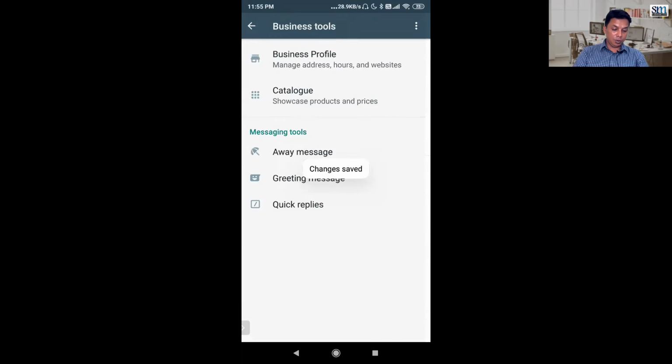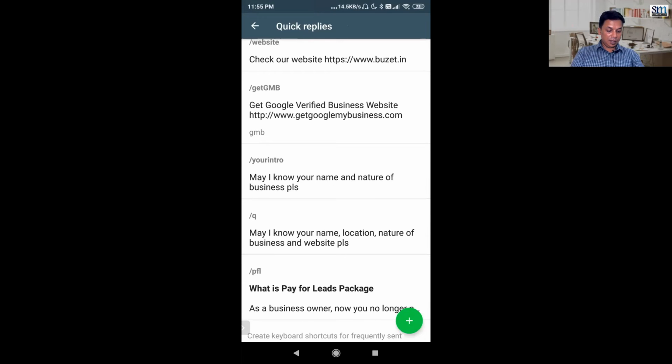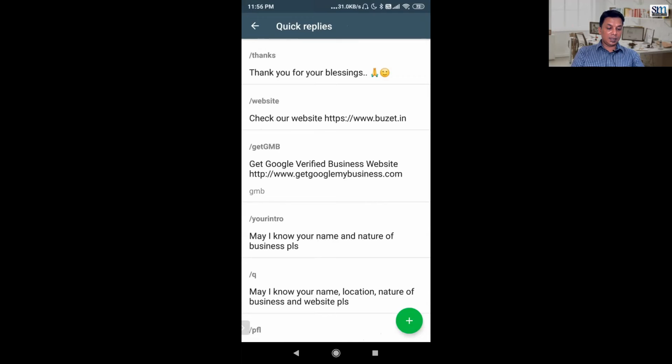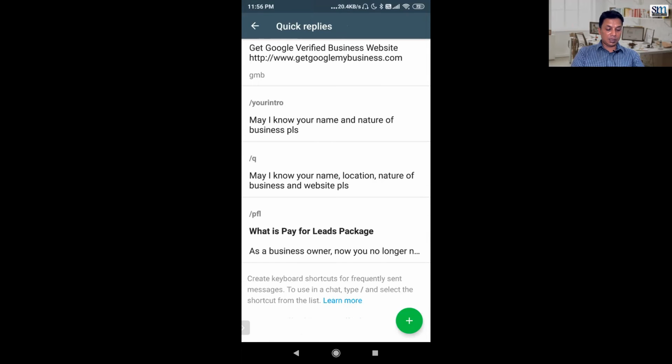This is again a powerful tool. This is the best thing about the quick reply. For example, your business gets so many queries, people send you WhatsApp messages and ask so many things. So if somebody says hi, I'll just send my intro to them. If I want to ask a question, I can say Q. Suppose somebody asks for a website, I can just click on this. This is a customized link, for example if you want to know about this package. Suppose there was a customized message for pay for lead, so I have created a message.